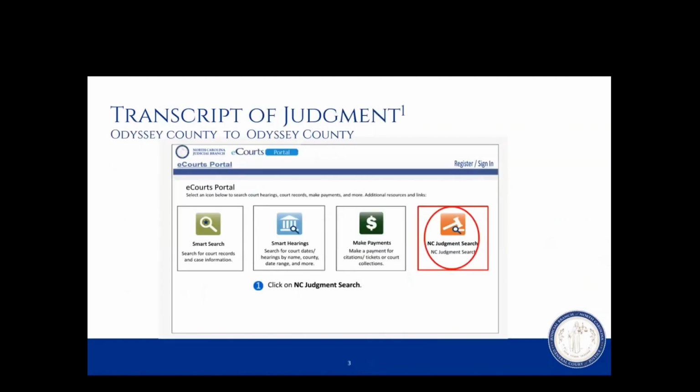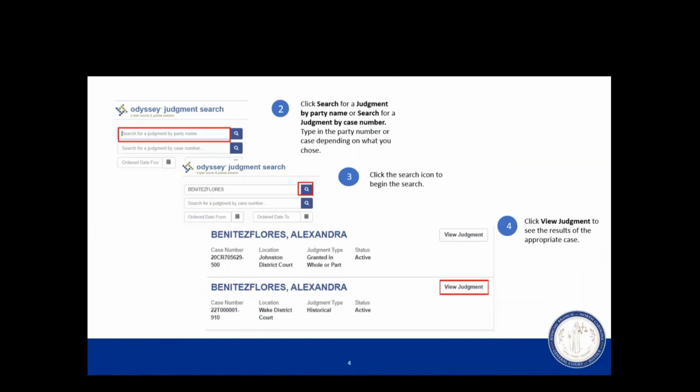So for an Odyssey to Odyssey county transcript, to locate the information for one of these, the user would navigate to Portal. A link to Portal will be located on NCcourts.gov. Upon navigating to Portal, the user from the home screen would select NC Judgment Search. This will then take you to a different screen where you'll be able to enter the following steps to find a particular transcript. First, you would enter the party's name, or you can use the case number. Either one, upon entering it, you would select the search icon.